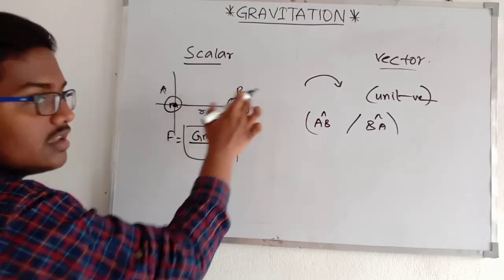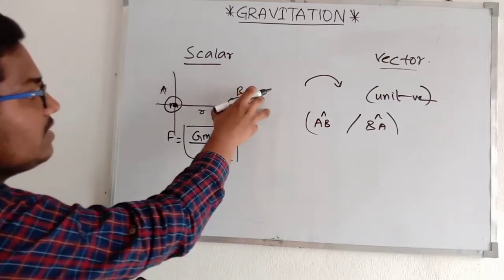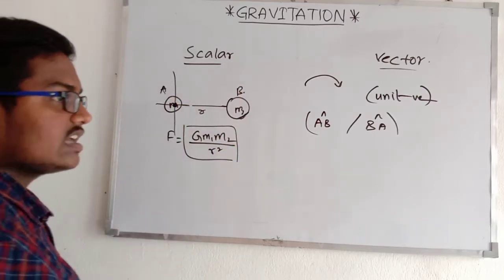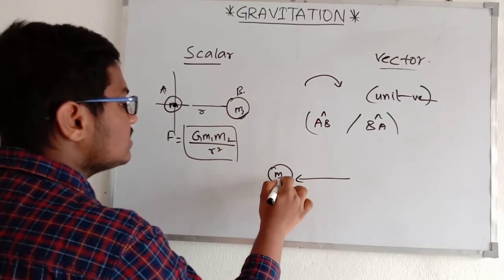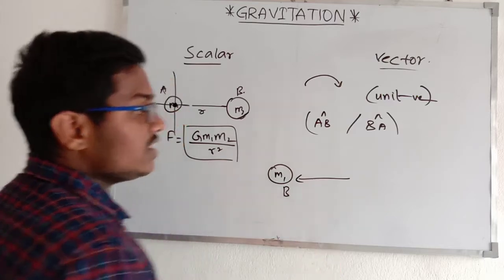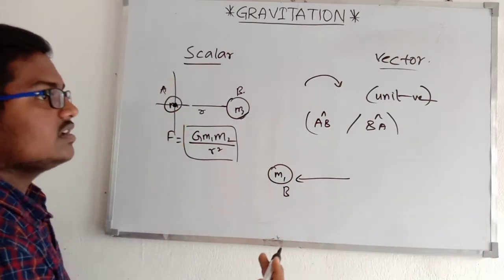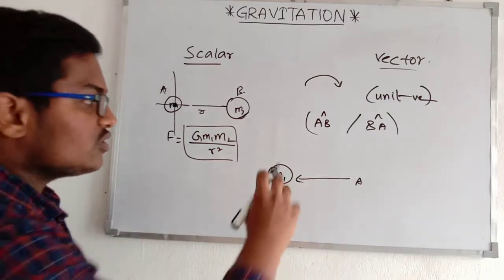Because the gravitational force is an attractive force, when we are calculating the force exerted by mass m2 at point B on mass m1 at A, the direction from A to B is the direction of the force.